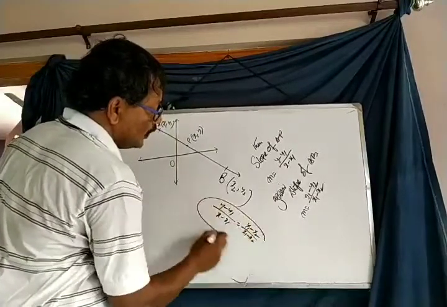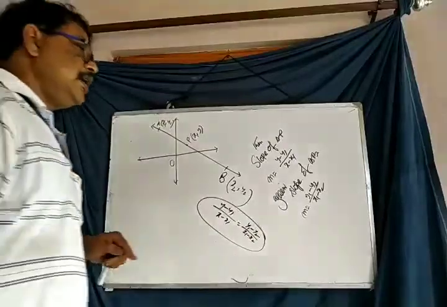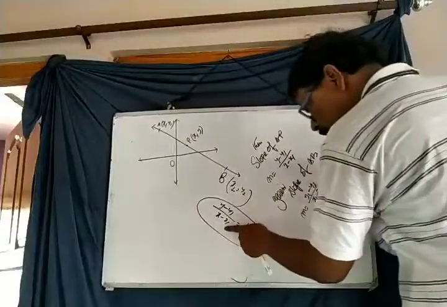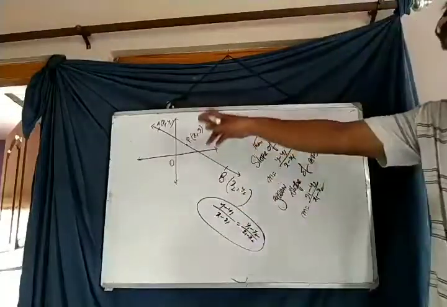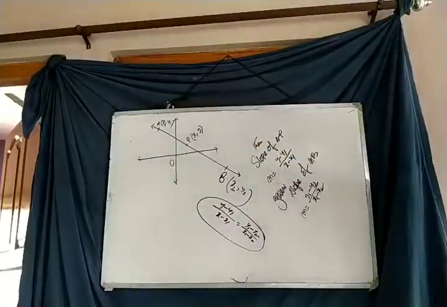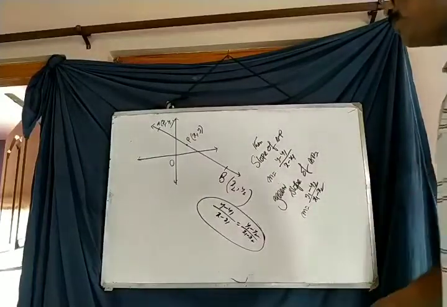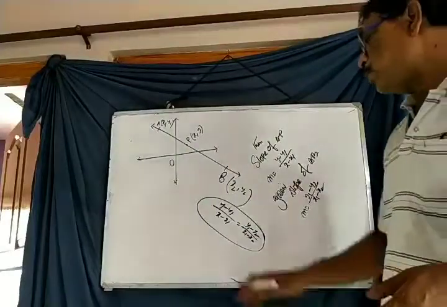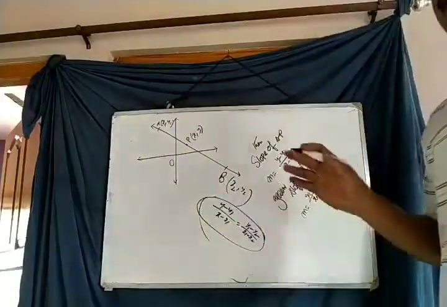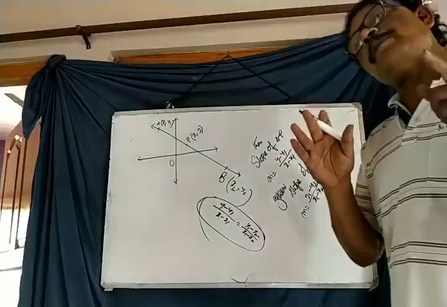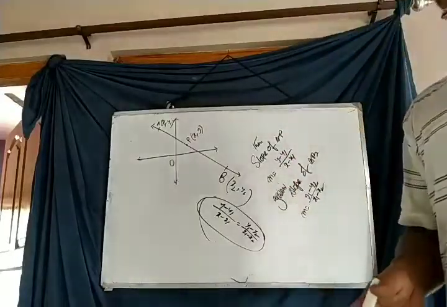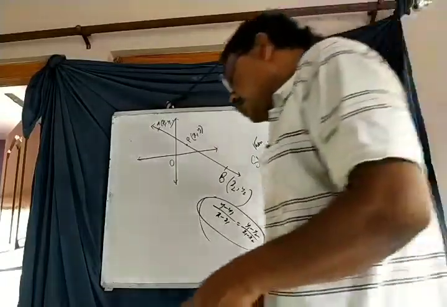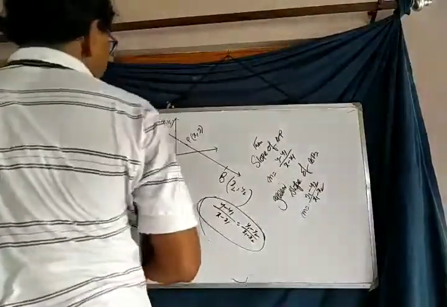This is the equation of the straight line when (x1, y1) and (x2, y2), two coordinates of points on the straight line, are given. Therefore, by using this form, we can find the equation of a straight line when two points on the straight line are given.